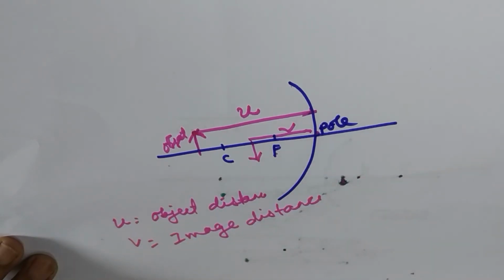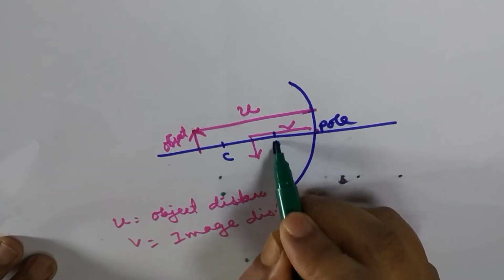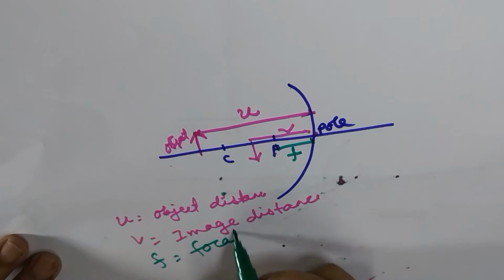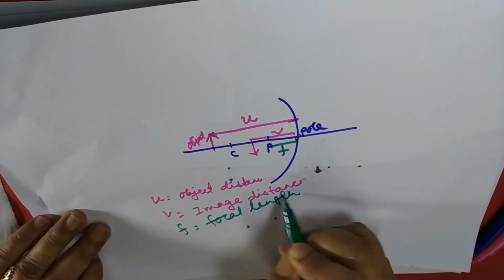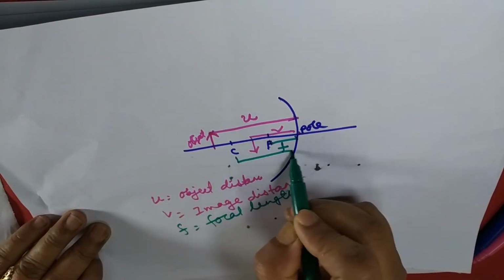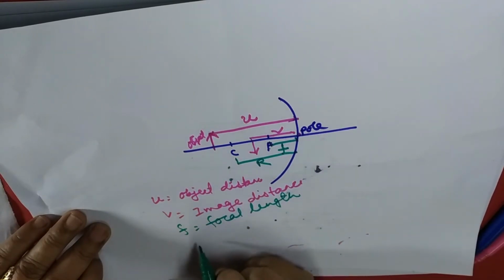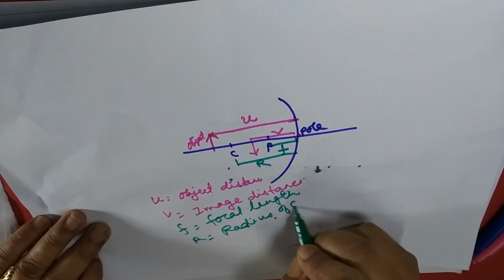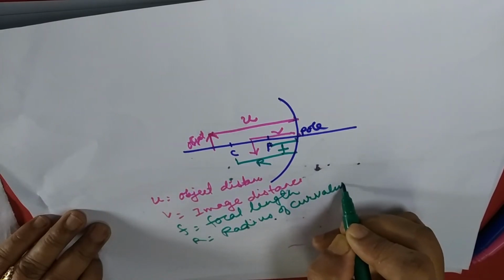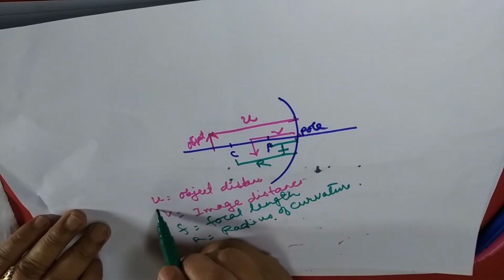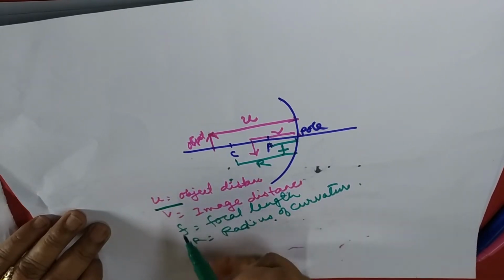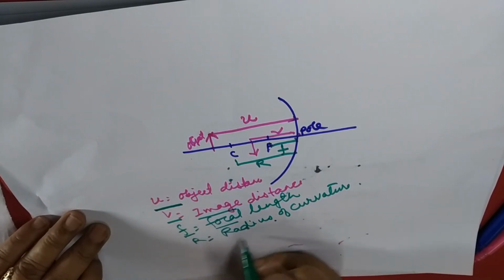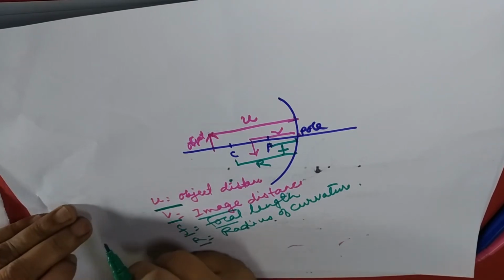And this distance is small f. F, you know, is focal length. And this distance is r. R means radius of curvature. Okay, that means the sign of the object distance is u, the sign of the image distance is v, focal length, you know, is small f, and radius of curvature is r.